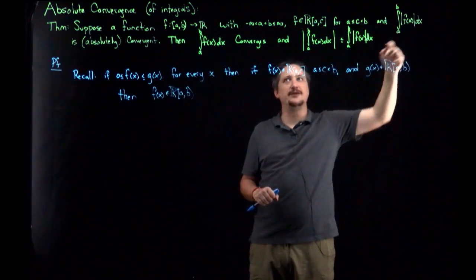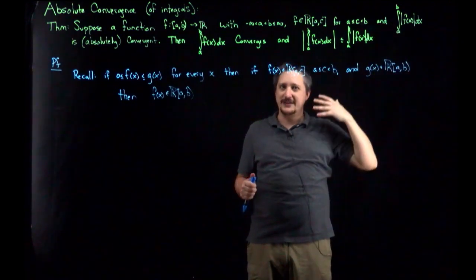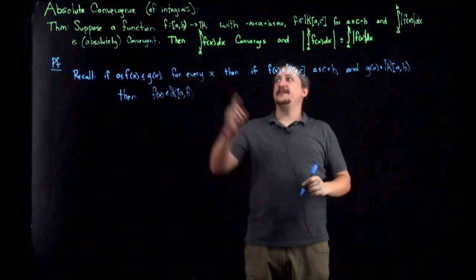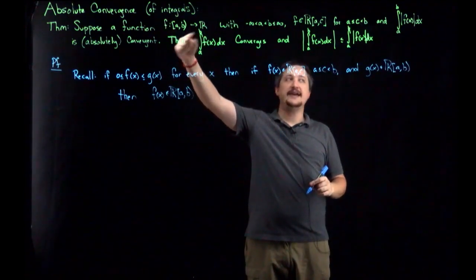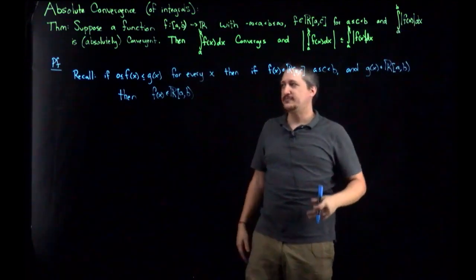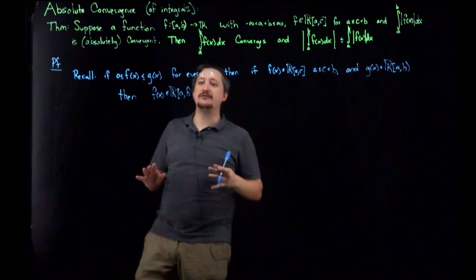So the fact that this doesn't fail means that it should still work, right? The intuition should tell us that it shouldn't make a difference that this is allowed to be negative, because the absolute value should sort of account for that in some way. And indeed, that is the right intuition. We just have to make it rigorous.